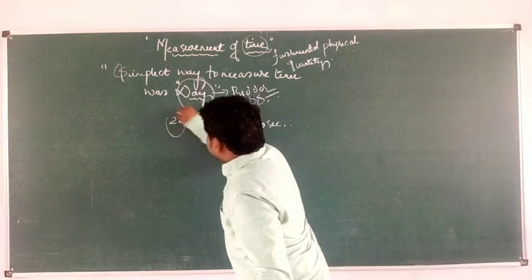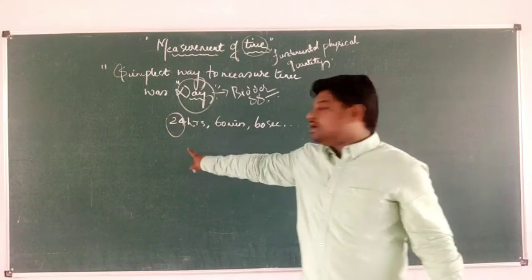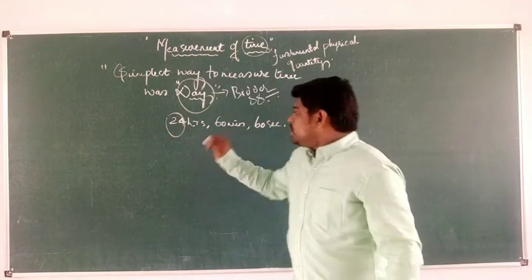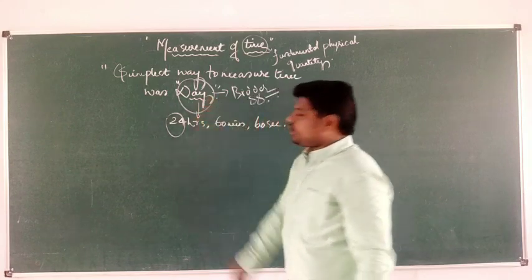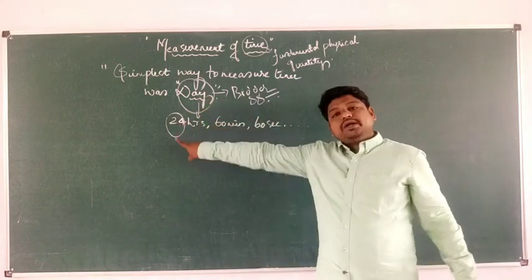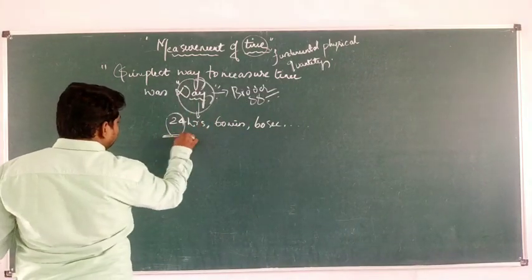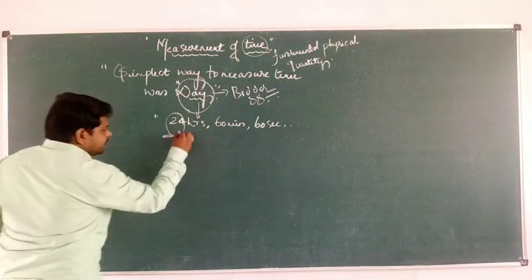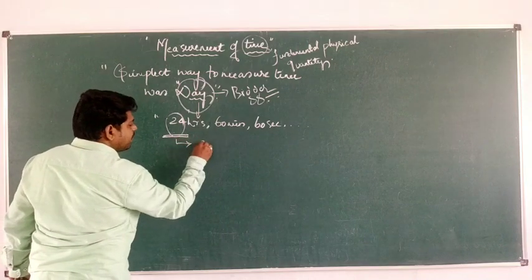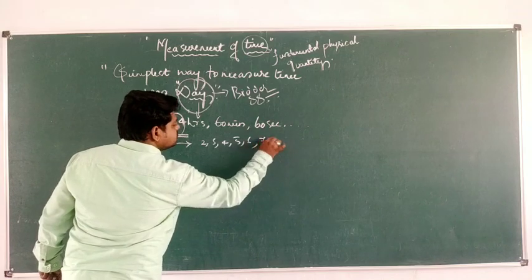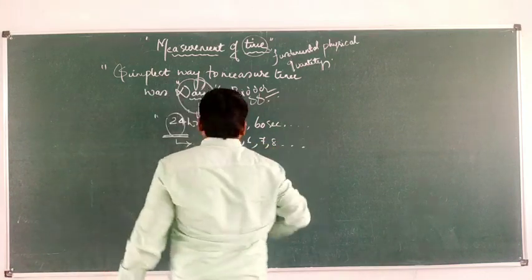Now, you may wonder why this number 24 is used. Why not some other number to frame a day? Because if you pay attention, 24 is such a number that it is quite easily divisible by 2, 3, 4, 6, 8 and so on.